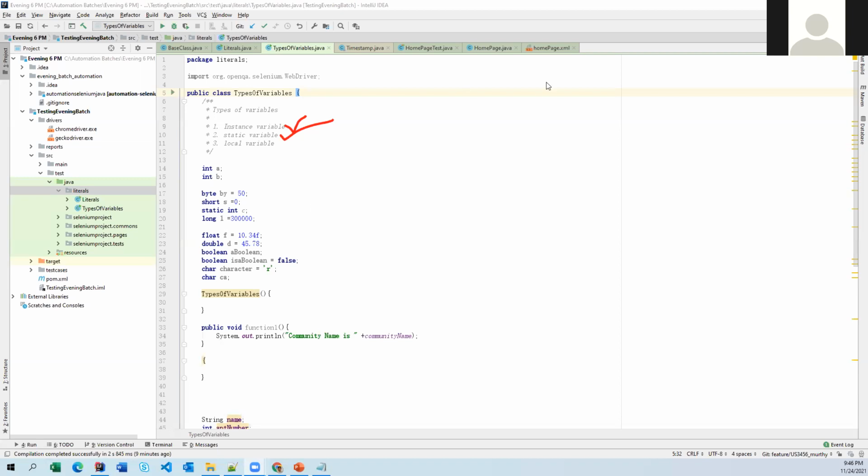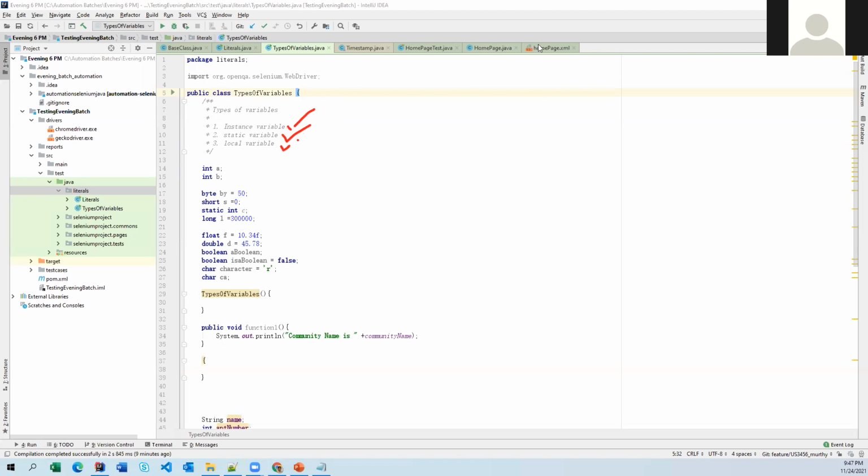Also, before going to that, what is the lifetime of an instance variable? When is it initialized and when is it killed? The same for static variables, and also local variables. What is the time period?